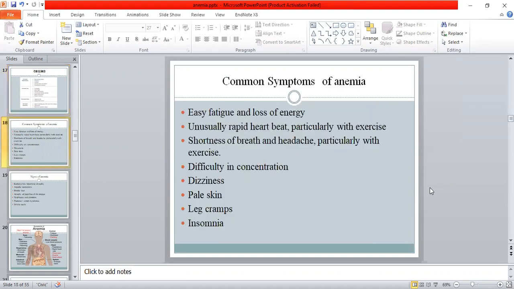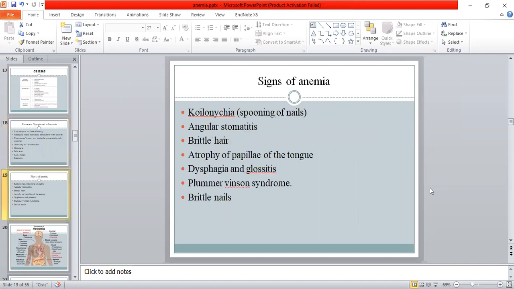Now, the common symptoms of anemia are early fatigue, loss of energy, usually rapid heartbeat, particularly with exercise, shortness of breath and headache, particularly with exercise, difficulty in concentration, dizziness, pale skin, leg cramps, insomnia. Signs on examination: the doctor will see koilonychia, angular stomatitis, brittle hair, atrophy of the papilla of the tongue, dysphagia and glossitis, Plummer-Vinson syndrome, or brittle nails.